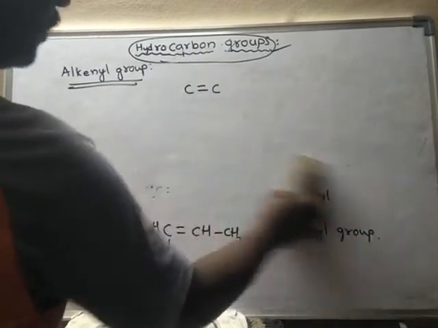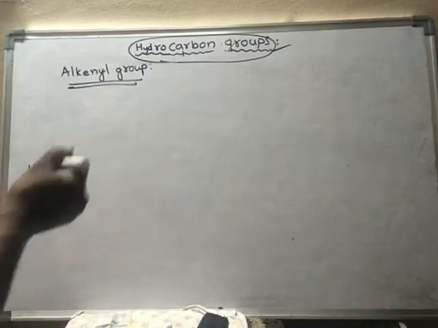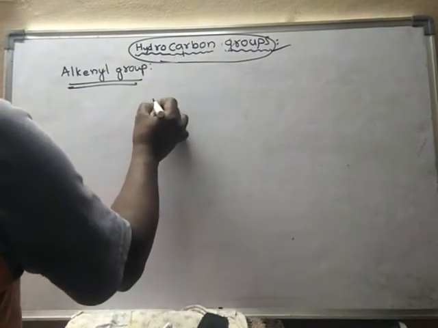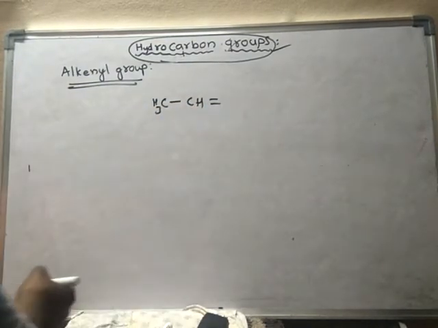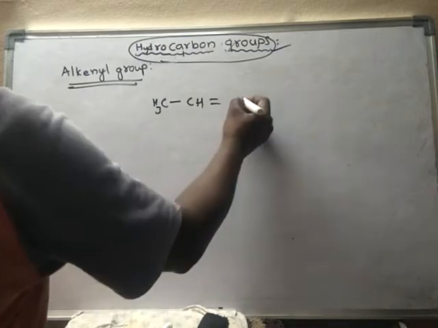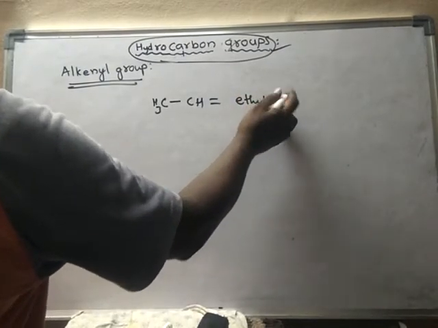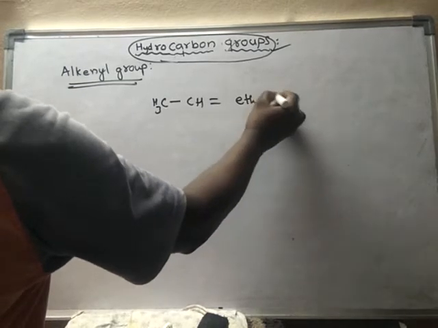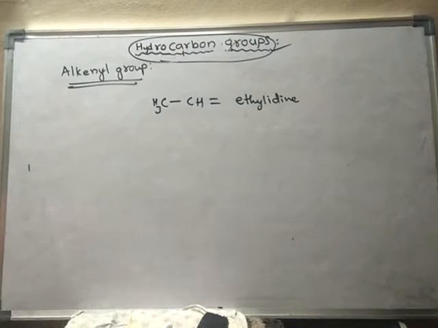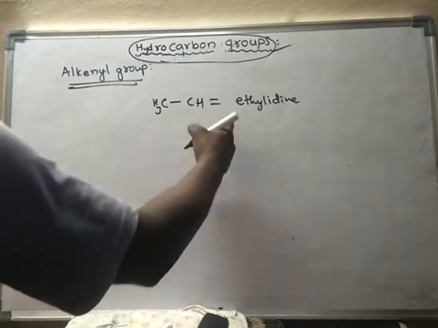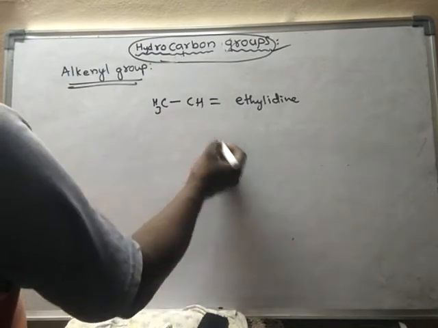Suppose if you remove two hydrogens like this, then it is said to be ethylidene. Ethylidene group. That means two bonds are empty bonds.